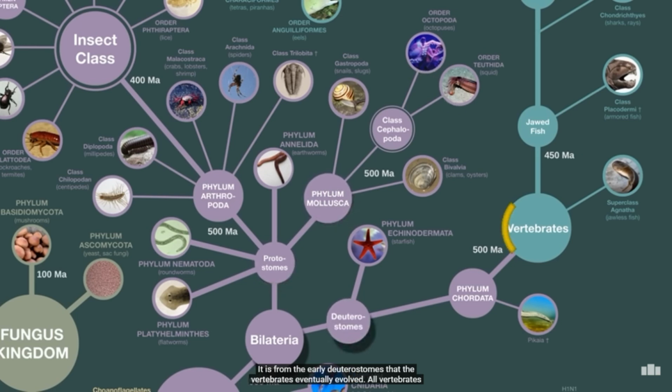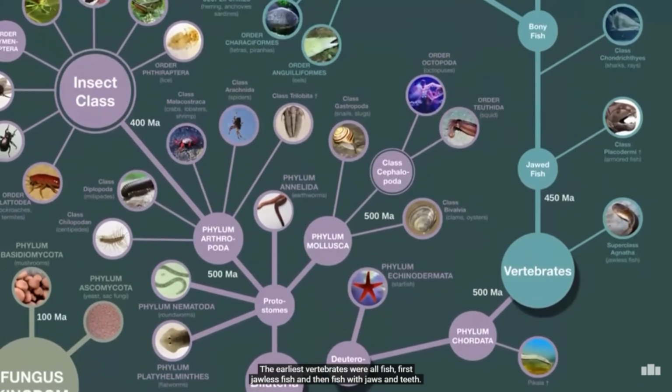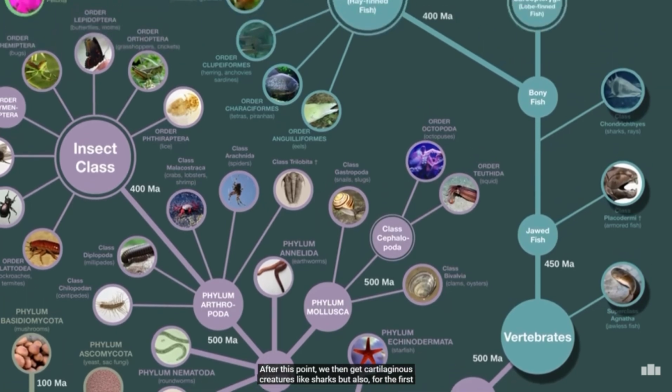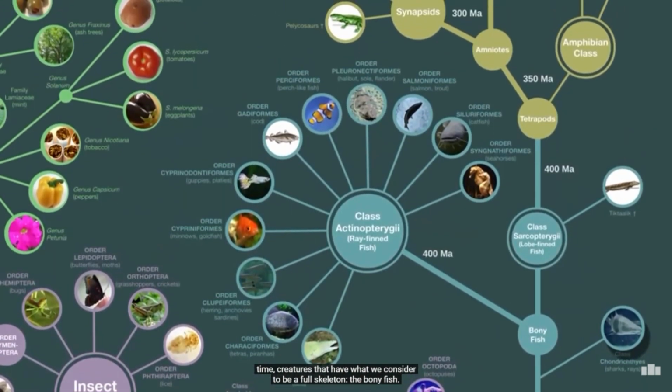It is from early deuterostomes that the vertebrates eventually evolved. All vertebrates belong to the phylum Chordata, and they differ from invertebrates, shown in purple, in that they possess a backbone or spine, that long column of bones that runs down the back and protects the spinal cord. The earliest vertebrates were all fish, first jawless fish, and then fish with jaws and teeth. After this point, we then get cartilaginous creatures like sharks, but also for the first time, creatures that have what we consider to be a full skeleton, the bony fish.